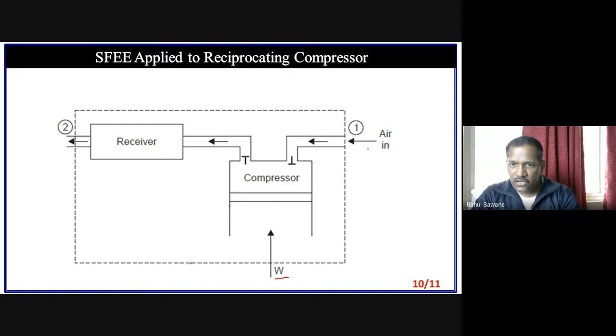Is mass flow rate there or not? Yes. Air is inducted and compressed air is sent to the receiver, and from the receiver it is exhausted out or utilized. So mass flow rate is there. But whenever we compress any gas, we observe that along with its pressure, temperature also increases. That means if I run the compressor, after some time I will observe that the compressor body gets heated. How is the heat there? It is a property of the system. When its pressure rises, the temperature will rise.